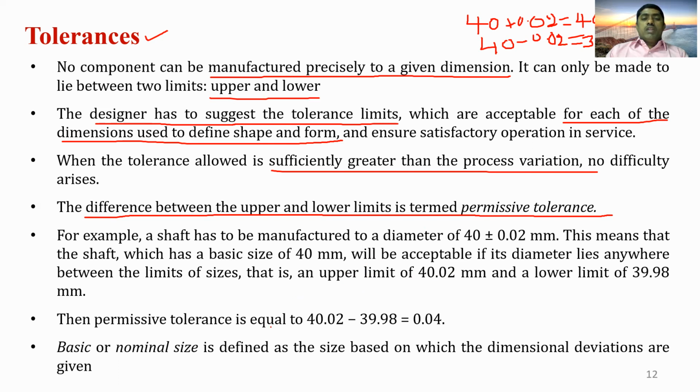The permissible tolerance is equal to the difference between the upper limit and the lower limit. So 0.04 mm is the tolerance provided to the shaft. The basic size or nominal size is the size based on which the dimensional deviations are given, and it is called the basic size or nominal size.